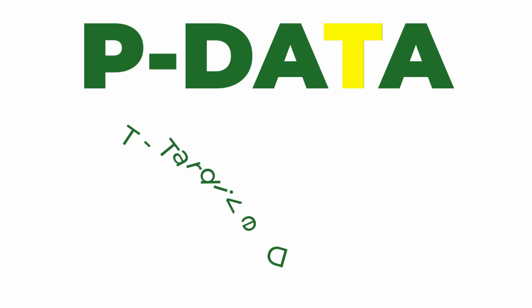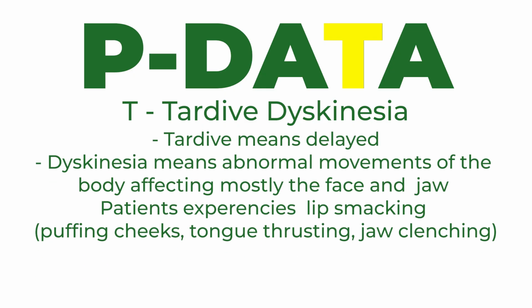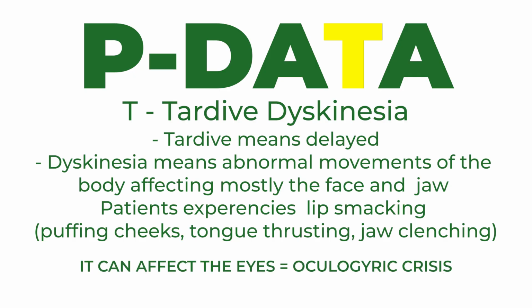The last one is the T, which is tardive dyskinesia. Tardive means something that is delayed. The symptoms of tardive dyskinesia most often appear months or years after the patient has started taking antipsychotic medication. The word dyskinesia means abnormal movements, mostly affecting the muscles of the face and jaw. Patients will show lip smacking, puffy cheeks, tongue thrusting, and jaw clenching, and it can also affect the eye.